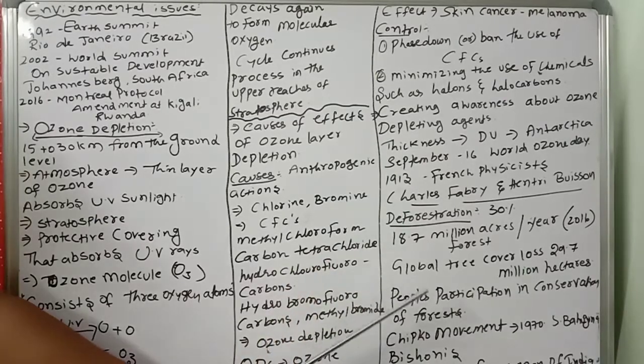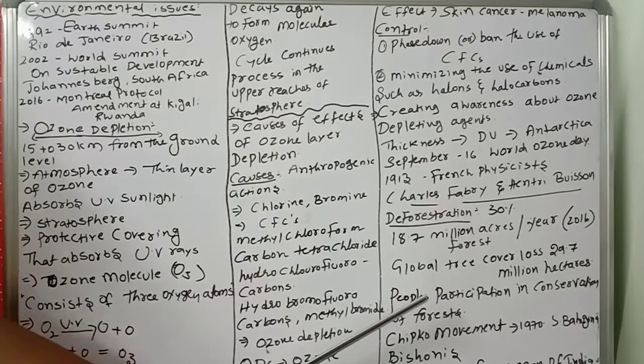People participated in conservation, so now people started protection. Some people involved in the conservation of forests are, number one, very important, the Bishnois. Amrita Devi Bishnoi first protected the forest. She was a very great and bold woman. She gave her life for the protection of trees and forests.